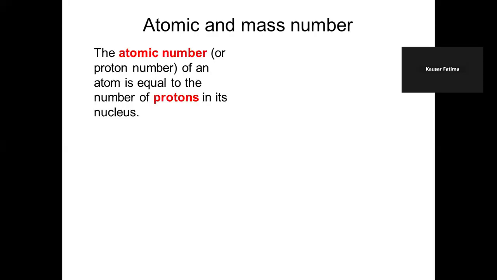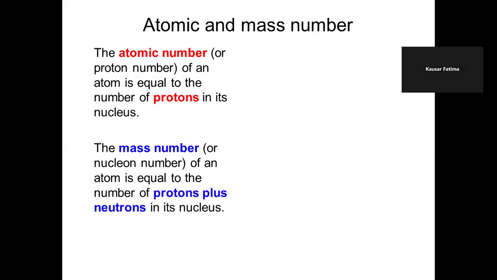What is atomic number? The atomic number or proton number of an atom is equal to the number of protons in its nucleus. The numbers of protons and electrons are equal, but we don't call the electron number the atomic number because electrons can be removed by a simple method. By providing a little energy, electrons can be removed. But removing a proton is not an easy task. Protons can be removed only by unstable nuclei or by some nuclear reactions. Ordinary chemical reactions providing heat energy, light energy, etc. cannot emit protons or neutrons.